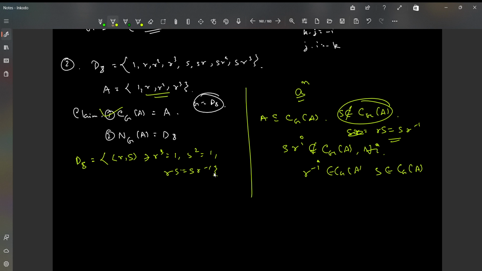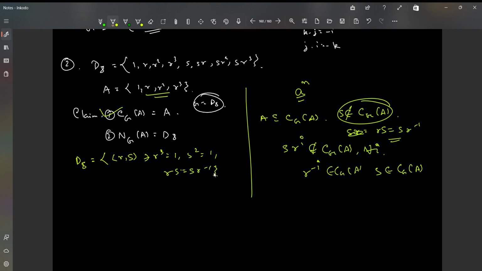So typically speaking, if I just show that the element R and the element S are in the normalizer of A in G, then precisely the whole group must be in the normalizer of A in G, right? Because the whole group is generated by these two elements. So if the generators are in the normalizer, then any finite product of these elements will also be in the normalizer, right?